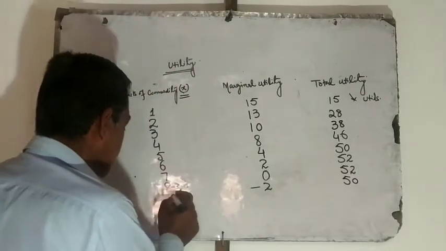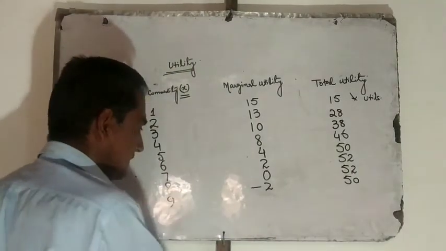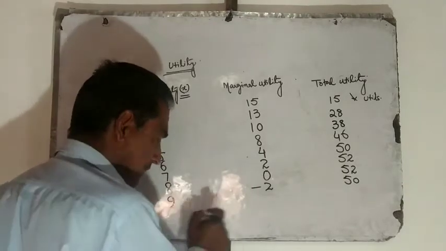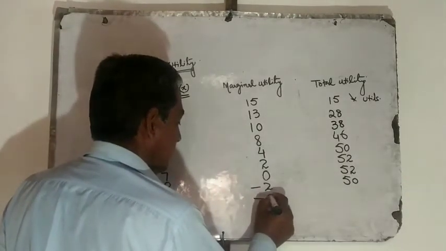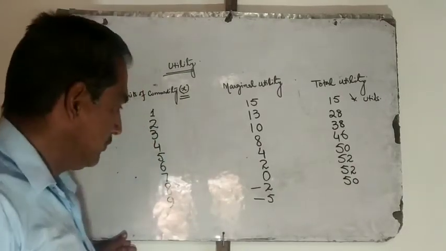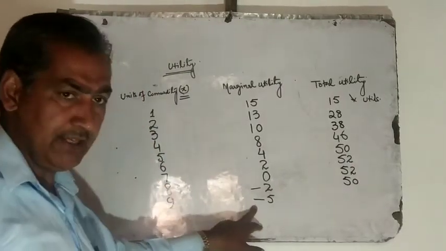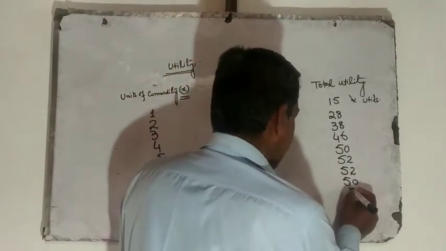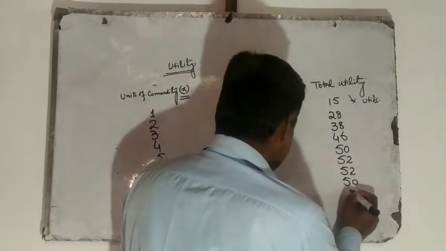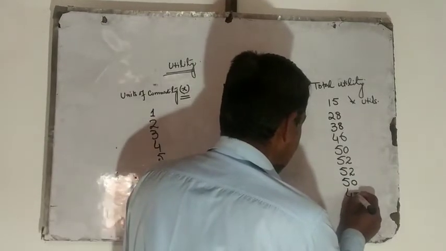When our consumer consumes 9th unit of commodity X, marginal utility will further fall. It will assume a numerical value of minus 5, and when minus 5 is added to total utility, it will be 45.